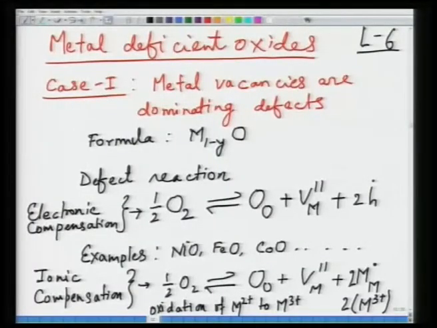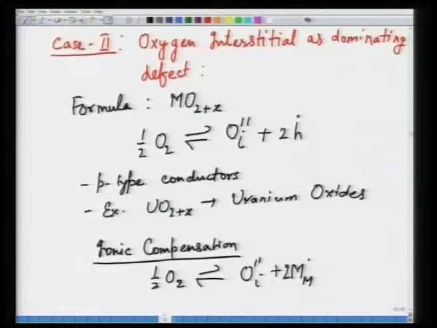In the last class, we looked at the defects in non-stoichiometric oxides. We started with the metal deficient oxides, and we took two cases. In the first case, metal vacancies were the dominating effect. Here you have either metal vacancy formation accompanied by hole creation, or metal vacancy formation accompanied by oxidation of the metal site. The second case was oxygen interstitial as the dominating effect, and again you have compensating effects.